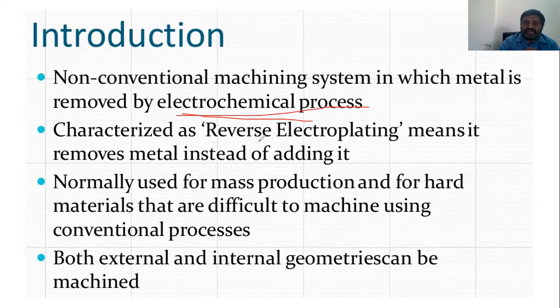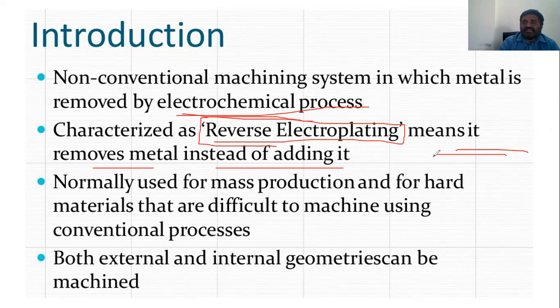Just now I said it is the reverse of electroplating. That's a very mandatory point here. It means it removes metal instead of adding to it. In electroplating, the material which is removed from the workpiece is added to the cathode. But here it is removed and not added. This is just flushing from that area.